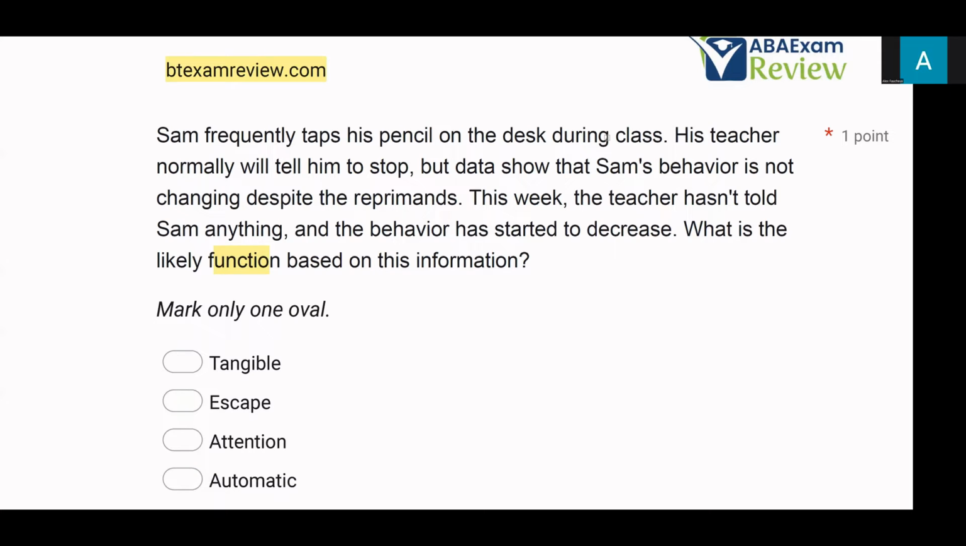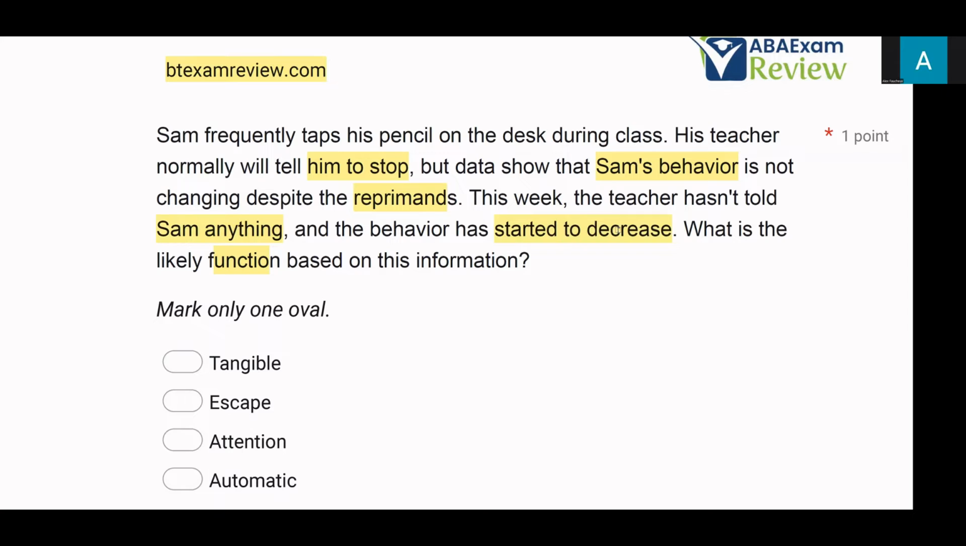We know he taps his pencil during class. We know the teacher normally reprimands him by telling him to stop, but it has no effect on Sam's behavior. So, meaning Sam is continuing to tap his pencil despite being told to stop. Even though the explanation says the behavior isn't changing, it's safe to assume that the reprimands are at least maintaining Sam's behavior. And why can we assume that? Well, because this week the teacher didn't tell Sam anything and the behavior started to decrease.